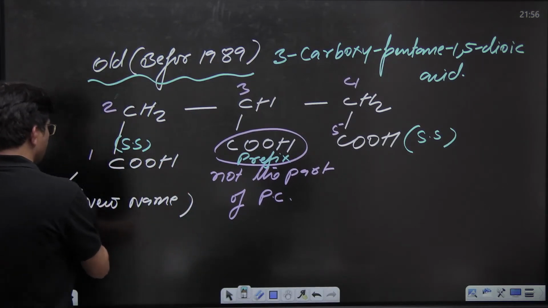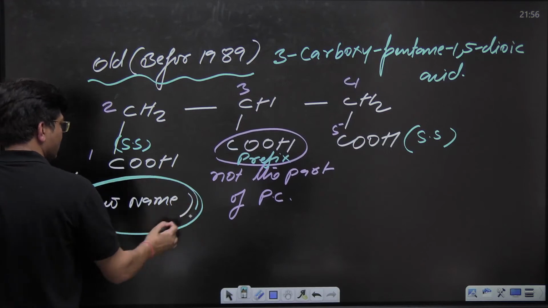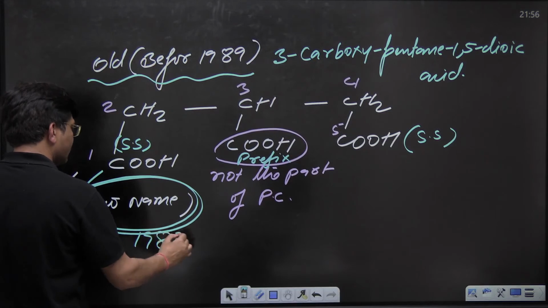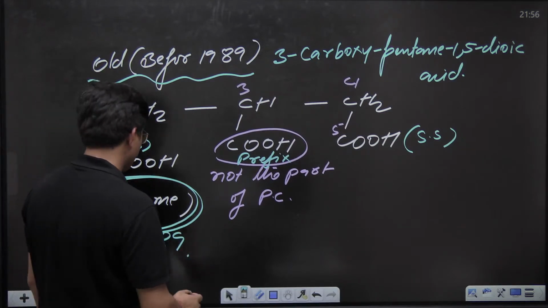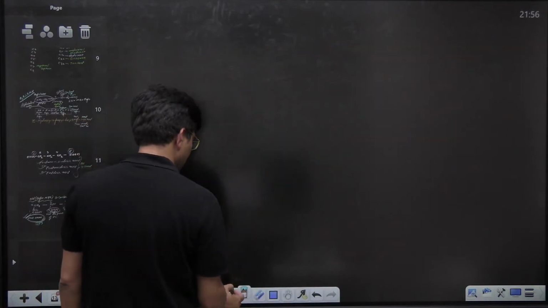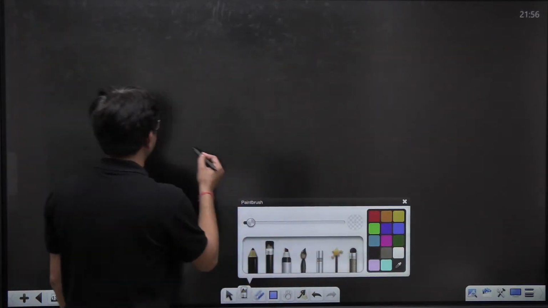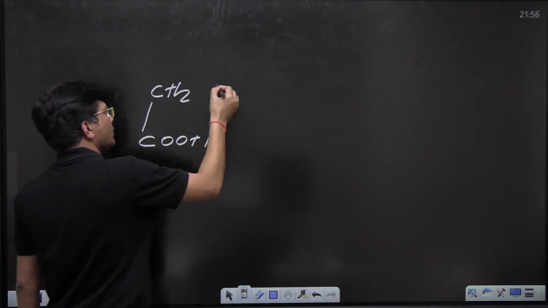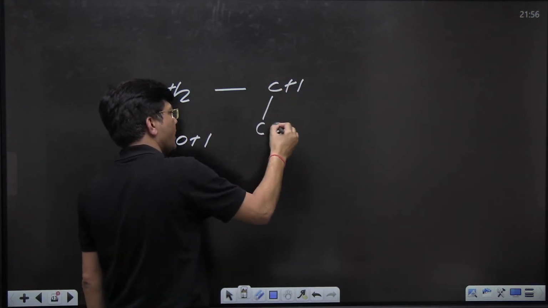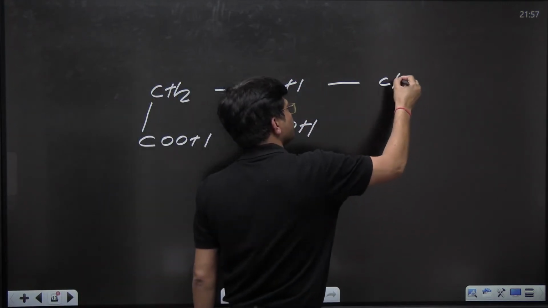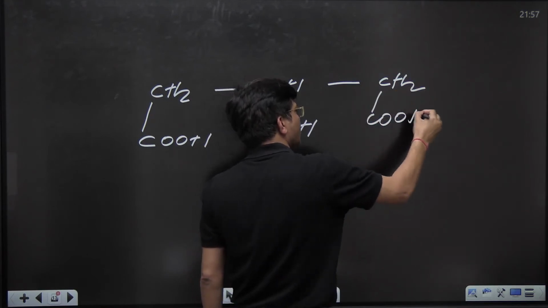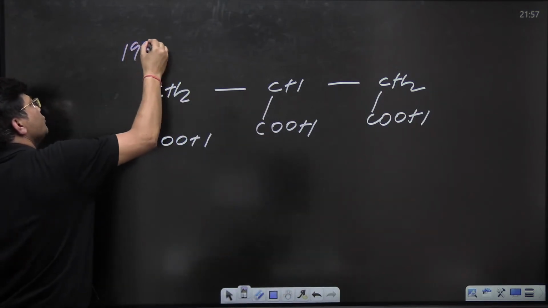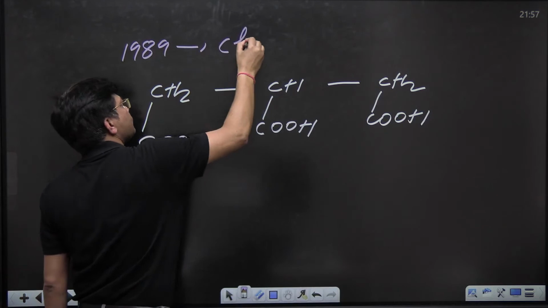In that seminar of scientists, in the year 1989, what they decided and how they gave the name, see to it. Let me draw it once again, and then I will explain it. See to it: COOH, CH2, CH, COOH, CH2, COOH. So in 1989, the scientists introduced one name.